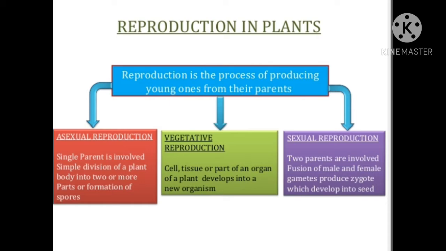Vegetative reproduction. In vegetative reproduction, vegetative parts of the plants are able to produce new plants. Cell, tissue, or the part of an organ of the plant develops into a new organism in vegetative reproduction method. Now the third type is sexual reproduction. Two parents are involved. Fusion of the male and the female gamete produces zygote, which develops into seed. So in this method, fusion of male and female gamete takes place.